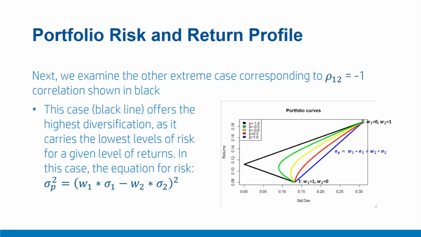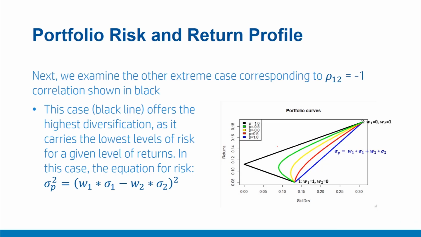Next, we examine the other extreme case corresponding to rho 1 2 equal to -1, shown here in green. This is the case where highest diversification is observed, as it carries the highest level of return for a given level of risk, or minimum level of risk for a given level of return.